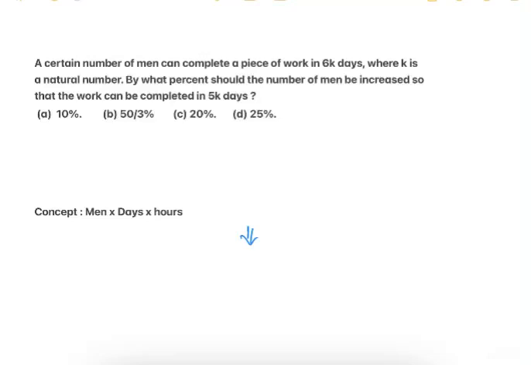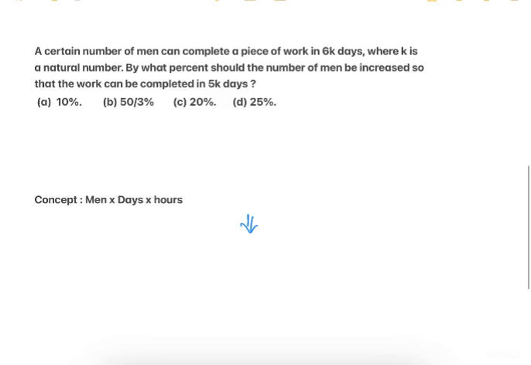This question is based on the concept of men into days into hours. As per this question, there are a certain number of men who complete the work in 6k days. Suppose we have A number of men and they are able to complete the work in 6k days. As we have not been given the number of hours, we will solve the question just by using the number of men and days.